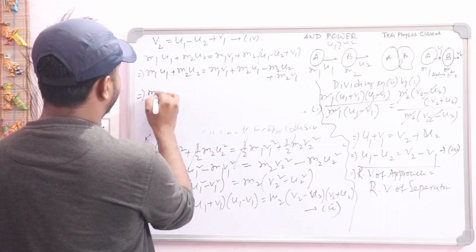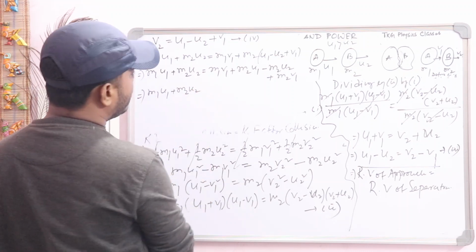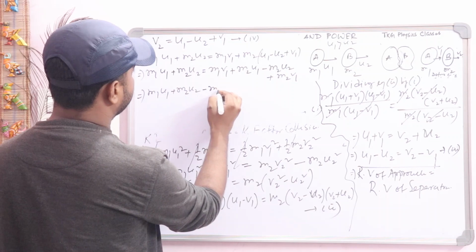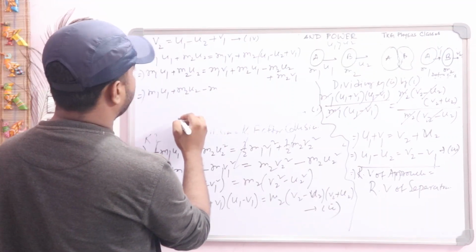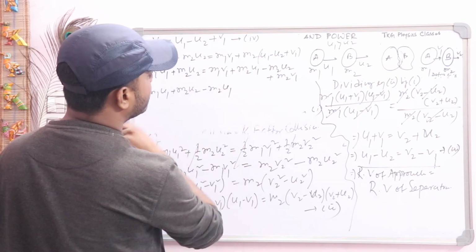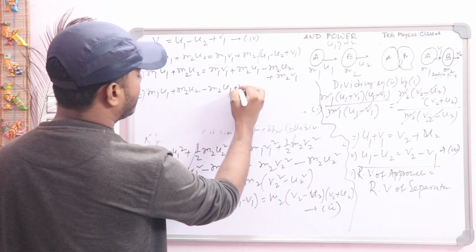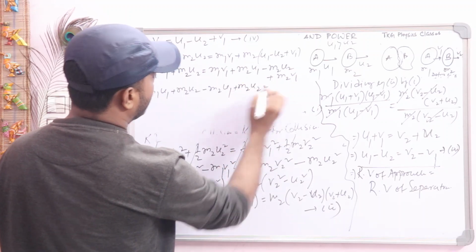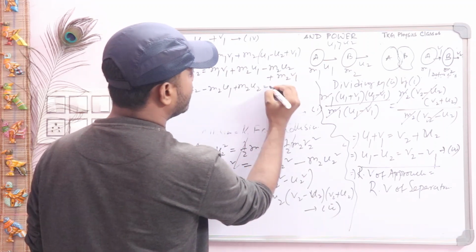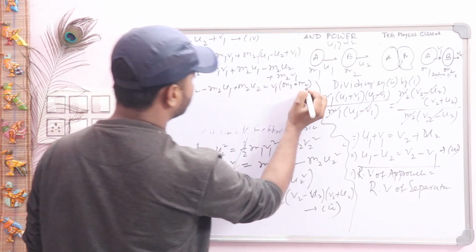You take this one here, that is minus m2 u1, and when this one is on the left hand side, this one will be plus m2 u2. The right hand side will be m1 v1 plus m2 v1, so take v1 common, this one will be m1 plus m2.